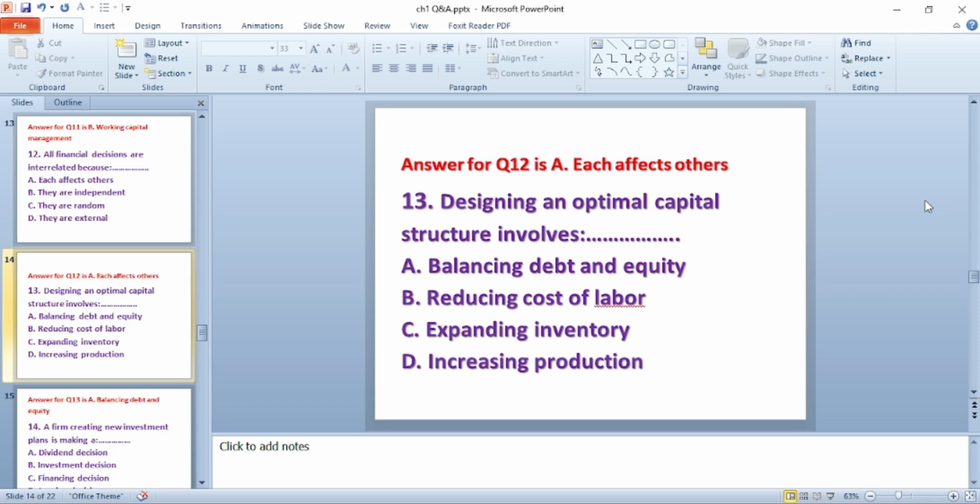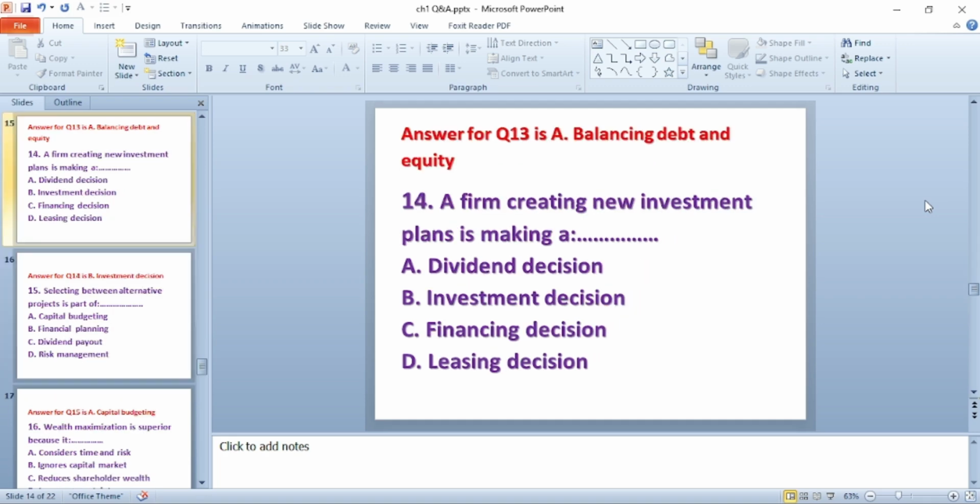Question number 13. Designing an optimal capital structure involves dash: A. Balancing debt and equity. B. Reducing cost of labor. C. Expanding inventory. D. Increasing production. The answer for this question is A. Balancing debt and equity.